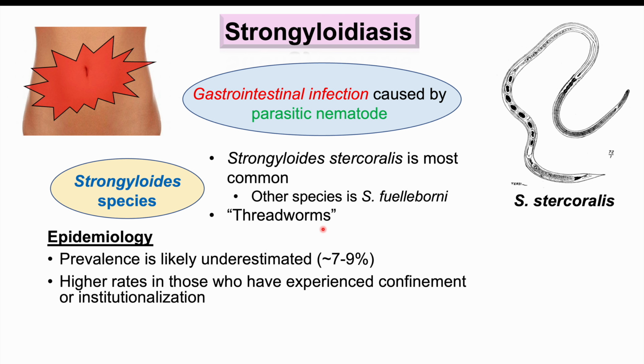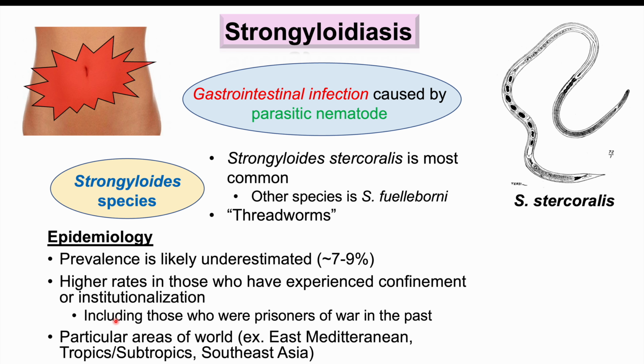We also see higher rates of infection in individuals who have experienced confinement or institutionalization, especially prisoners of war in the past who were confined in Southeast Asia. And in particular parts of the world, we see even higher rates of infection. Some of these include East Mediterranean locations. So these locations have some of the highest reported prevalences of strongyloidiasis. Up to 40% of individuals in those areas have been reported to have infection with this organism. The tropics and subtropics also have a higher rate, so anywhere from 10% up to 40%. And Southeast Asian countries are also at a higher risk of having these Strongyloides infections.